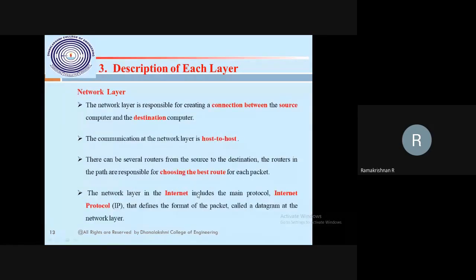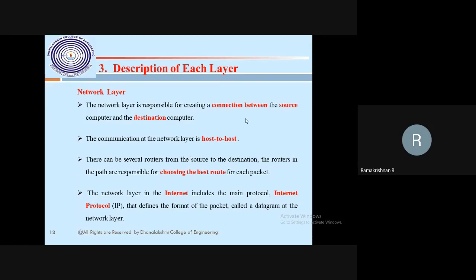Then the network layer, this is the main important layer. This will give the connection, establishing the network between you and me, because we have IP addresses, you have an IP address and I have an IP address. Both IP addresses are routed with the help of the network layer. That is what a router, or a layer 3 switch, will be running.